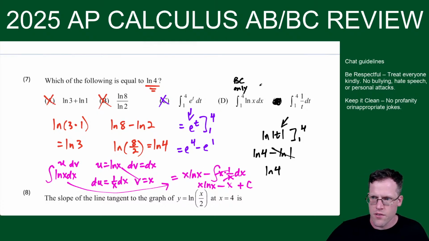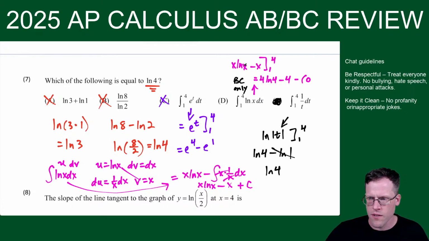So if we had to, we would go x ln x minus x from 1 to 4. And then this would give us 4 ln 4 minus 4, but then we'd have minus 1 ln 1 is 0, because natural log of 1 is 0. But see how this does not work out to natural log 4, because we get minus 4 and then plus 1. And also 4 ln 4 is no good, so this one is off. So definitely choice E.